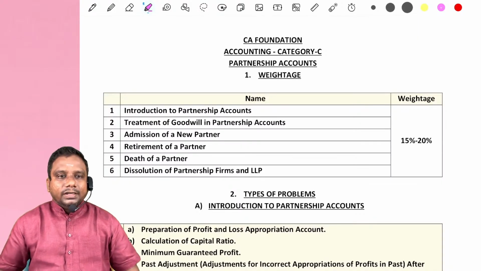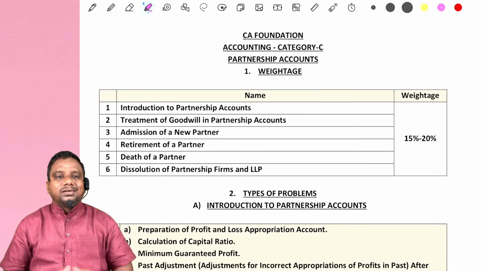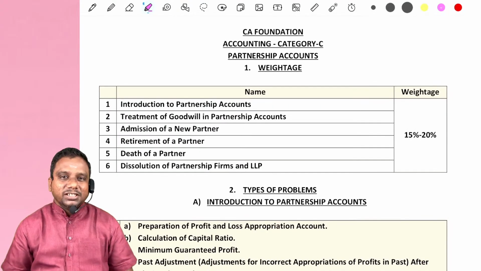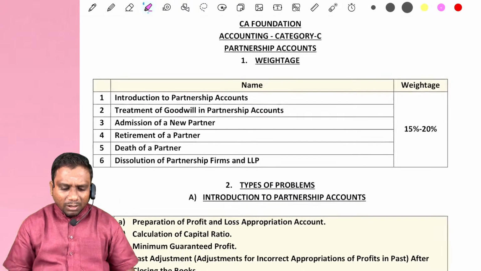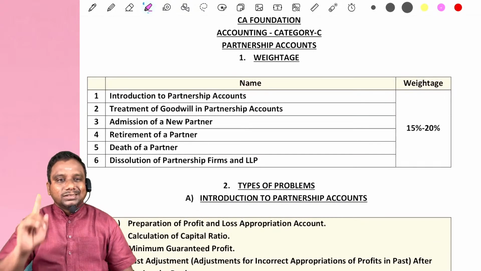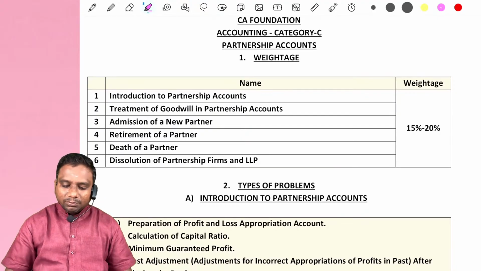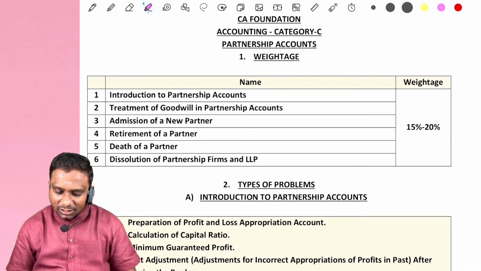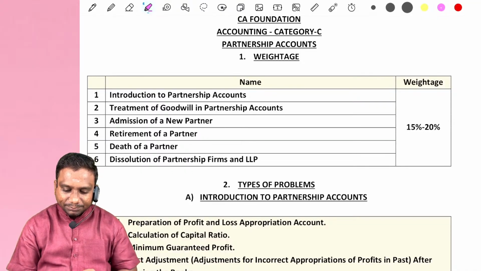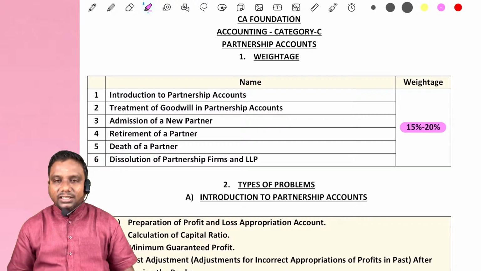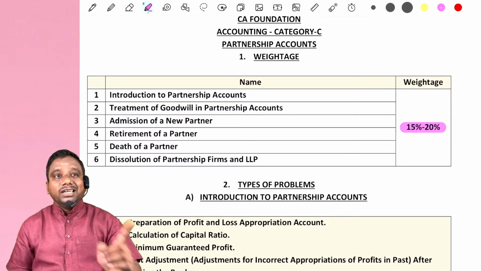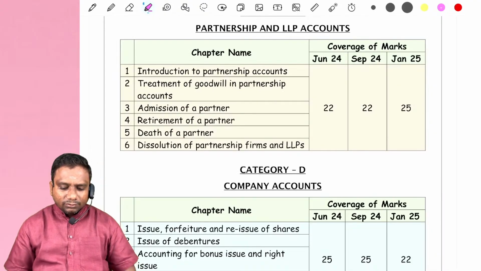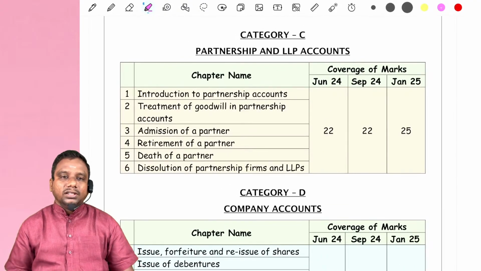Okay. In this session, we try to cover partnership accounts, a very important chapter from our examination point of view. Partnership accounts consist of 6 chapters actually. From these 6 chapters, the weightage given by ICAI is 15 to 20%. Now, we check whether we are getting the same weightage or not in the examination.